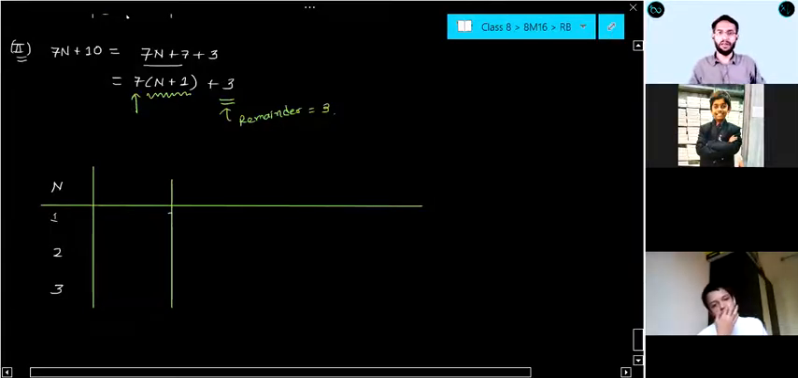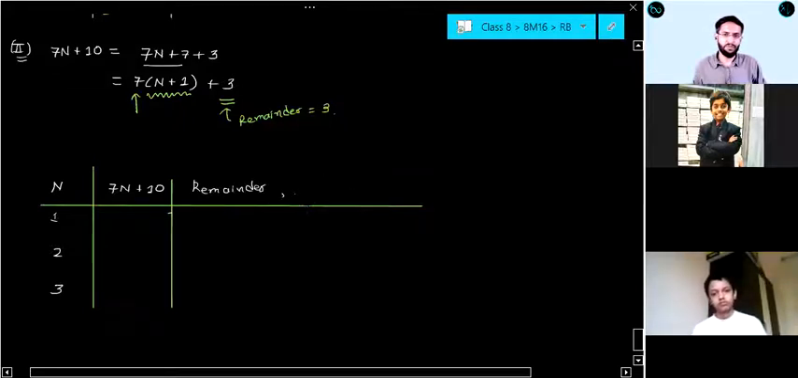Now see here, this is 7n plus 10. Now we are going to write here remainder when divided by 7. Always do like this only. Suppose if you are putting n equal to 1, what will you get here? 7 into 1 plus 10, which is nothing but 17.